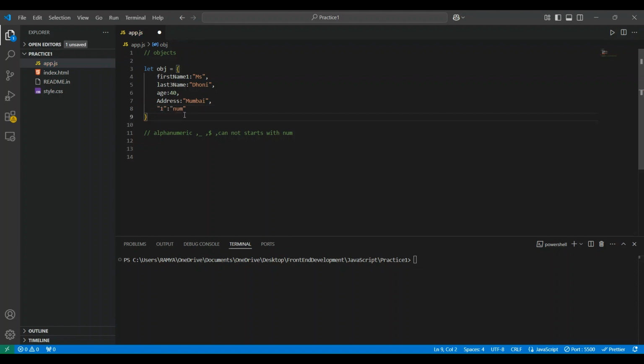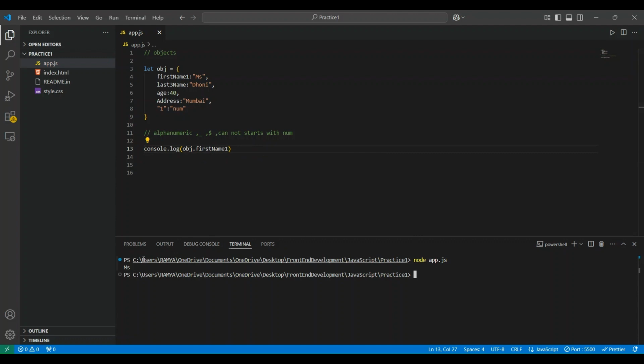Now we can access. Whenever we try to access the object, we have two ways: dot notation and bracket notation. Let's see how we can access. Here I'm trying to console the first name for obj. We have two notations, right? The first one is dot notation. By using dot notation we can access. Let's see the output. We'll get Ms here, right? And we can also use bracket notation.